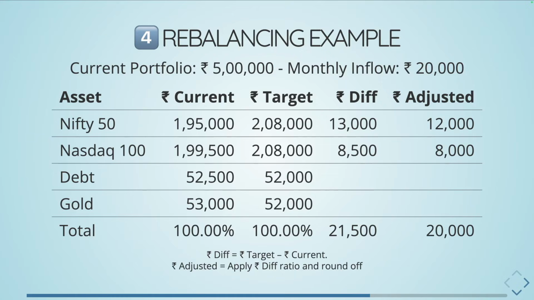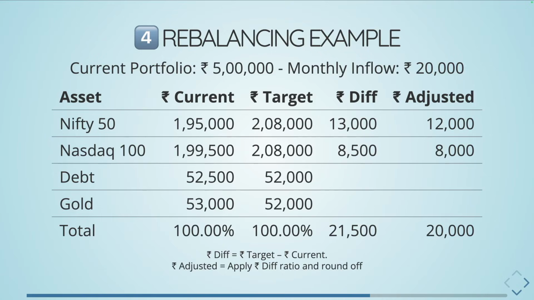I'm not computing the diff and adjusted amount for the others, because the diff there is negative and I'm not going to buy them, so I'm keeping them blank here. So for Nifty 50 and Nasdaq 100, based on their target and current value, the diff was identified, which is 13,000 for Nifty 50 and 8,500 for Nasdaq 100. Then that comes to 21,500, right? Because the other ones are negative, 21,500 is required.